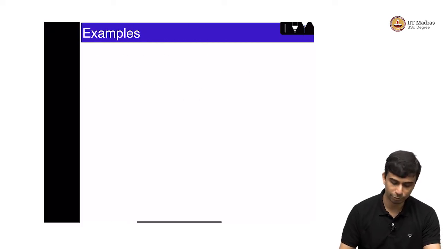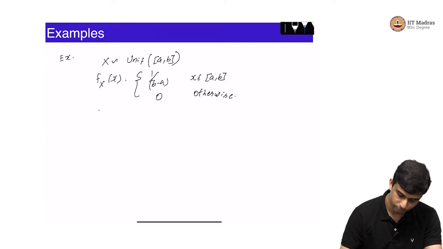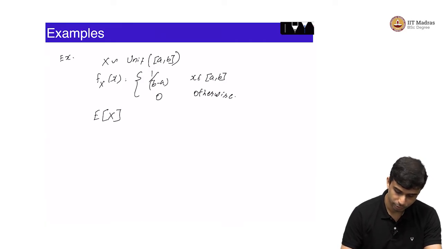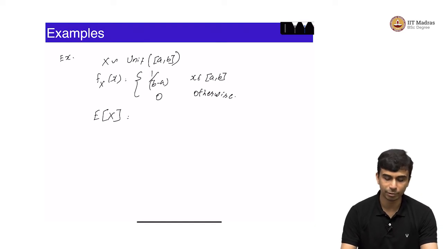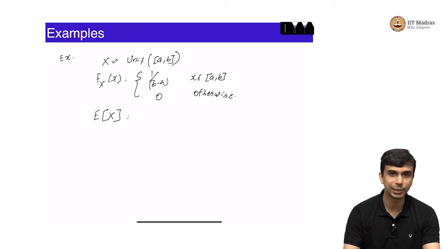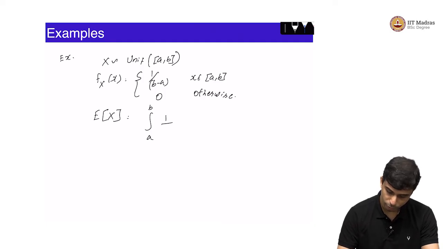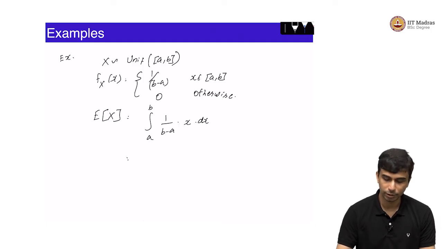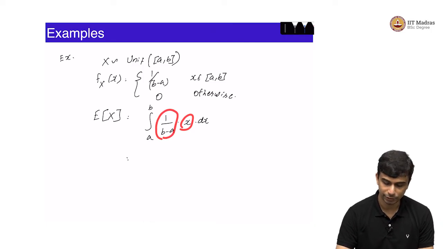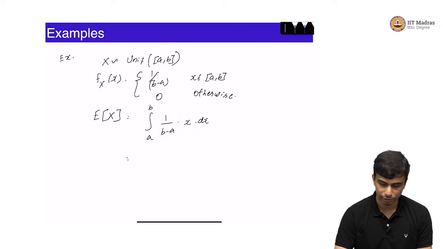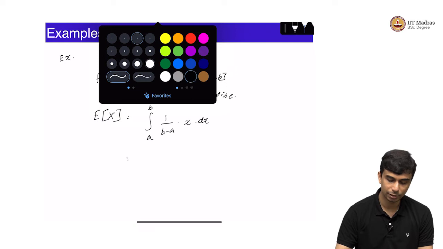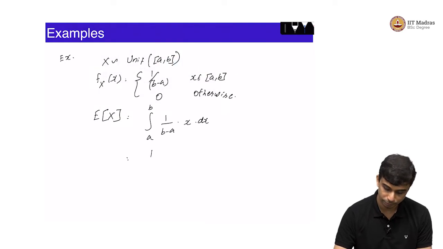What is the expected value of this random variable? Well, you have integral minus infinity to infinity, but for all purposes it is only a to b that matters, because outside a to b it is going to be equal to 0. Right. So, it is going to be integral a to b of 1 by b minus a into x dx. That is x into fx of x dx. This is fx of x, this is x, this is dx, these are 3 terms. 1 by b minus a is a constant, you can take that out.